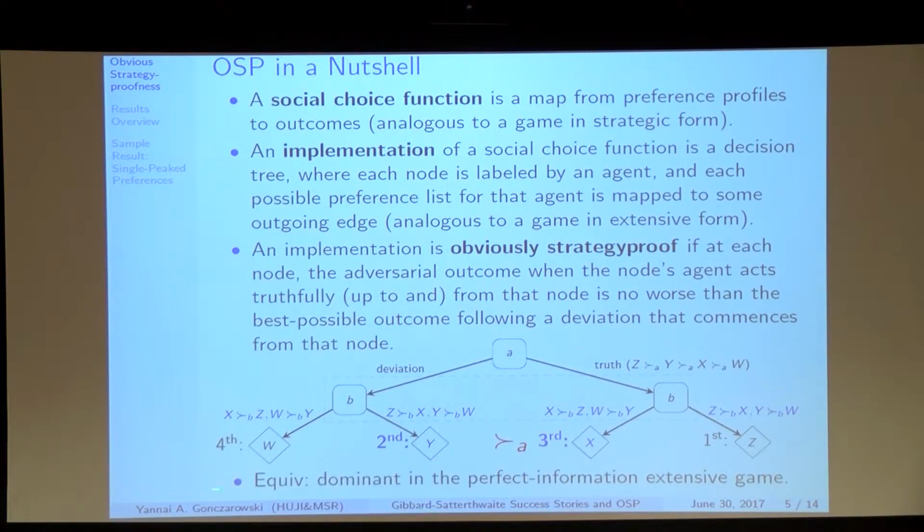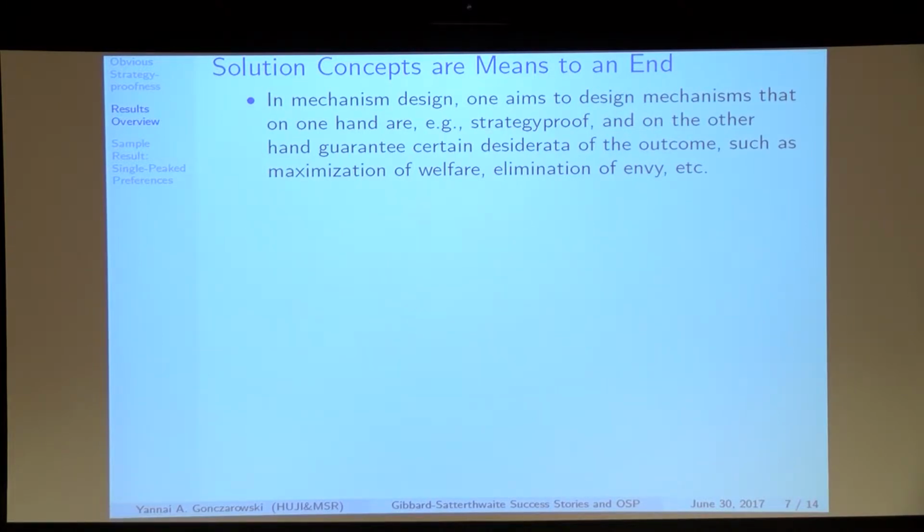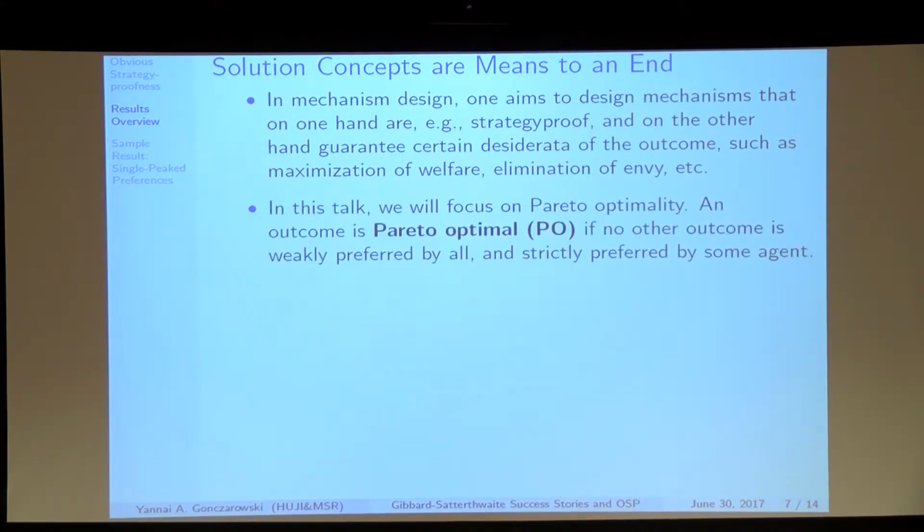That's the definition. And if it helps anyone, this is equivalent to having a dominant strategy in the perfect information extensive game where this information set is shattered. So solution concepts are a means to an end. Usually we want strategy proofness or some other form of strategy proofness. But on the other hand, we always have some desiderata like fairness or maximization of welfare, maximization of revenue, etc. So in this talk, we will focus on one of these desiderata, Pareto optimality.